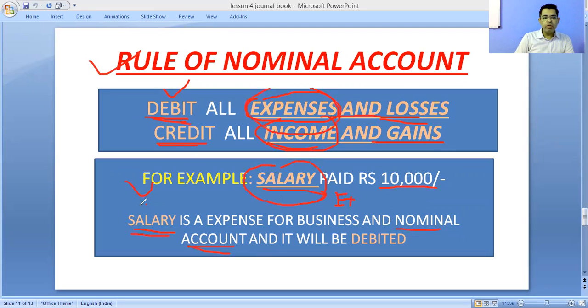And according to the rule of nominal account, salary account will be debited. In this way, you have to identify which account is a personal account, which account is a nominal account, and which account is a real account. And after that, you have to apply the rules of those three accounts: personal, real, and nominal.